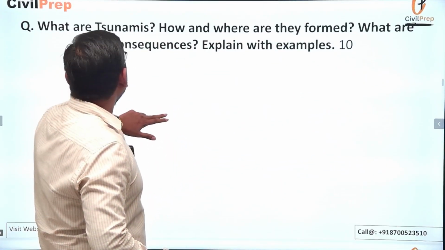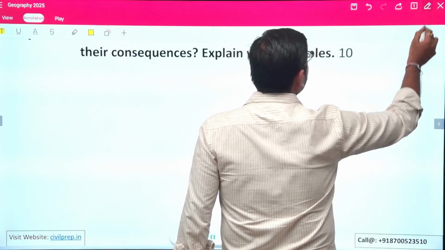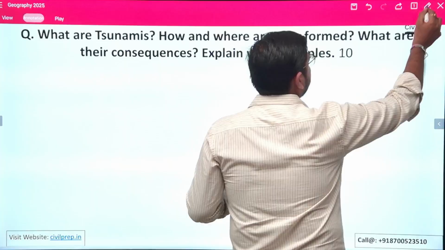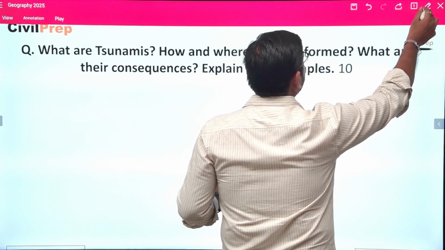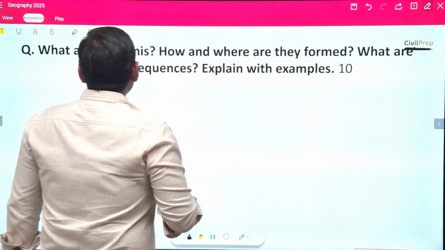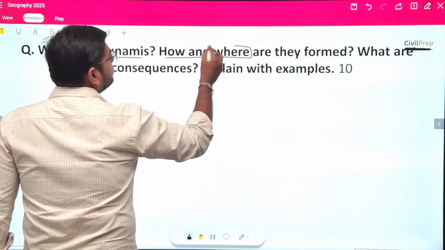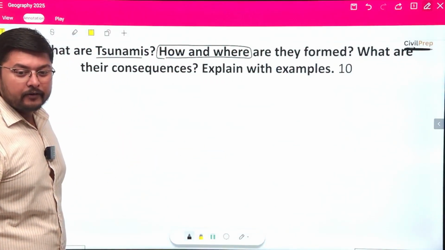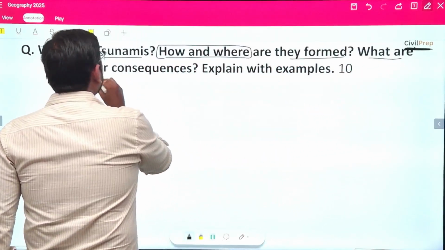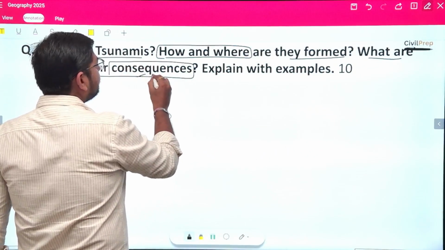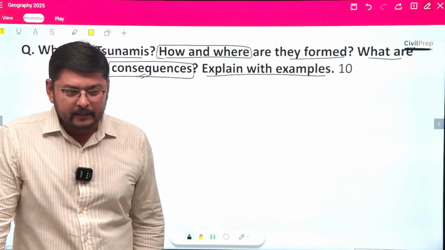So next question here we have with respect to tsunami. Okay. Now this question is asking, what are tsunami, how and where? This is a catch. How and where? दोनों चीज पूछा है. Are they formed? What are their consequences? इसके consequences में पूछा है. Explain with suitable example. Okay, so we have to explain this with a suitable example.